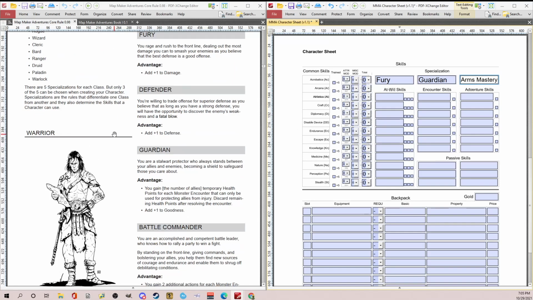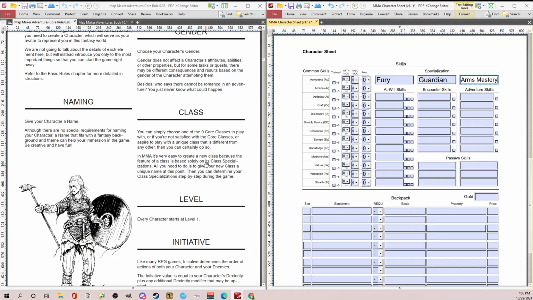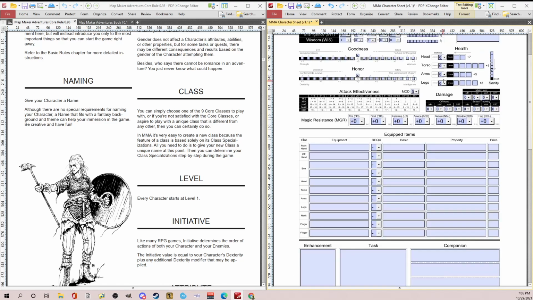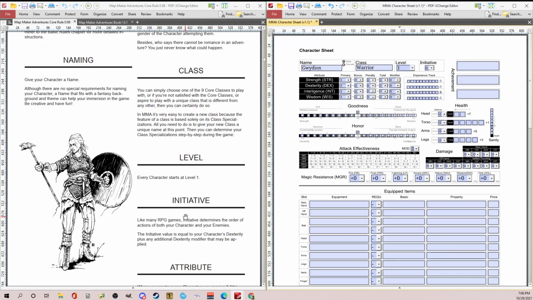Okay, Arms Mastery. So let's go back. We've got our class, and now we start at level 1. If we go back up to the top of our character sheet, I have a drop down for all your levels. Just so you know, this works best if you have an actual PDF editor or viewer. You can try to do it in Microsoft Edge or Chrome, but I would recommend doing it in any type of PDF viewer if you can. All right, so level 1, we're good there.